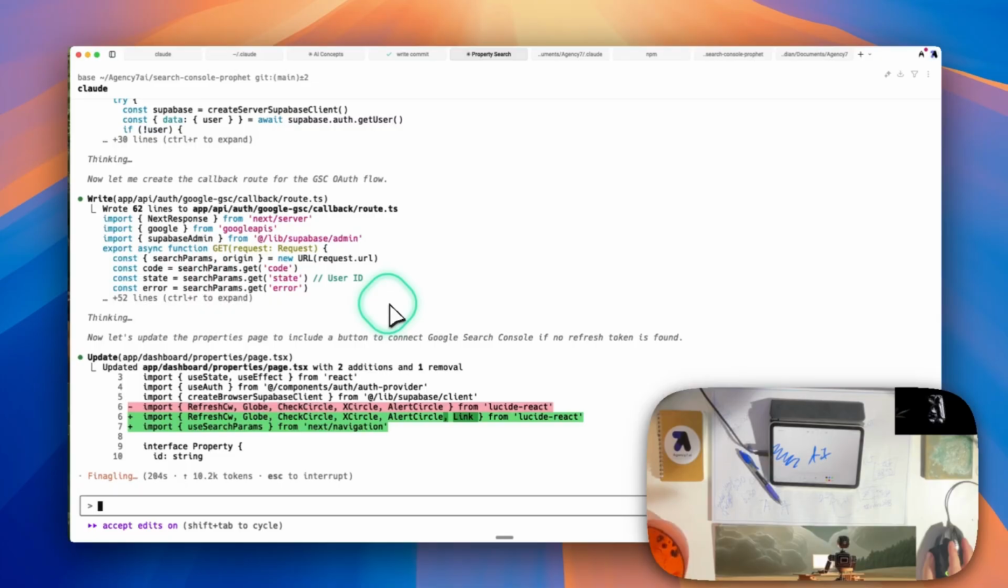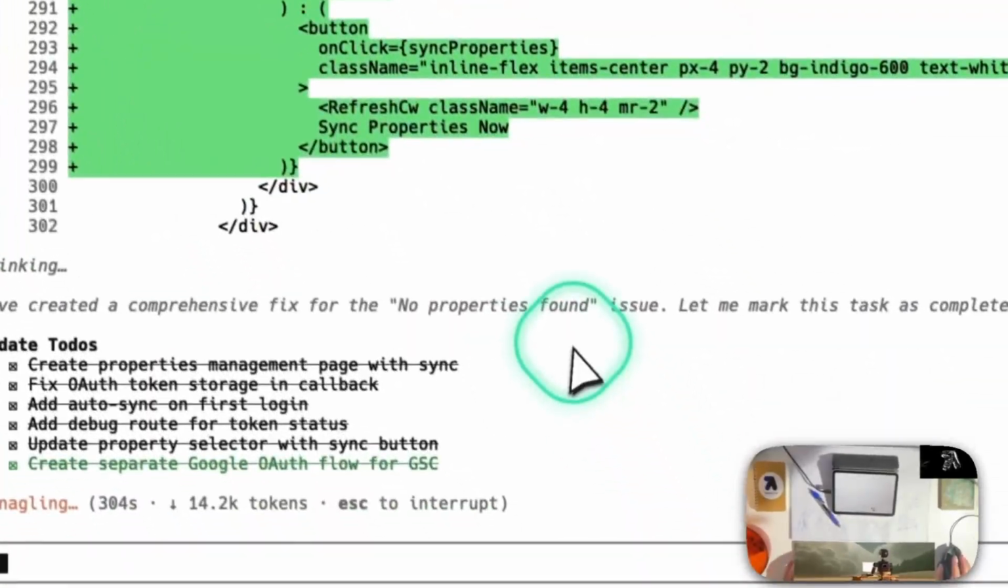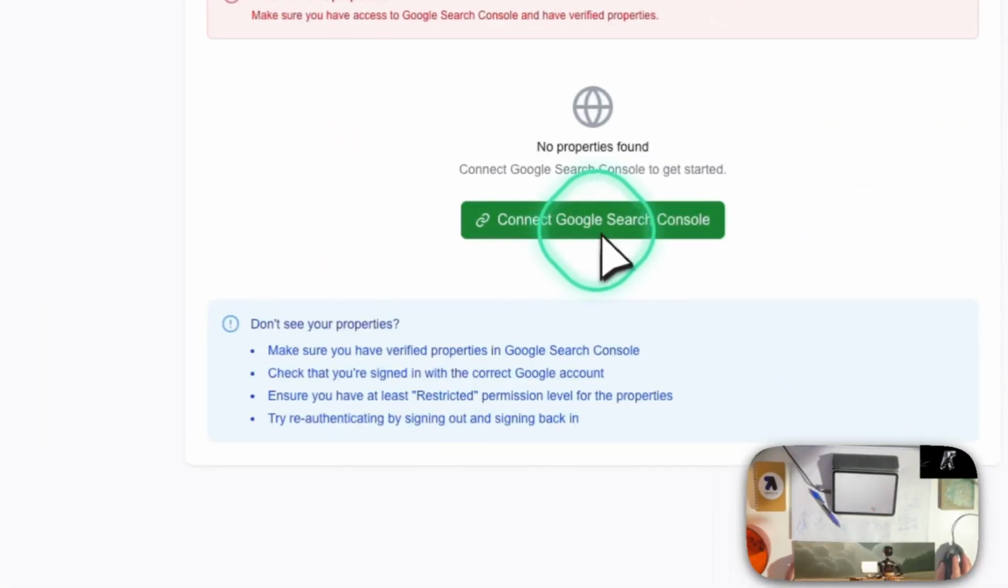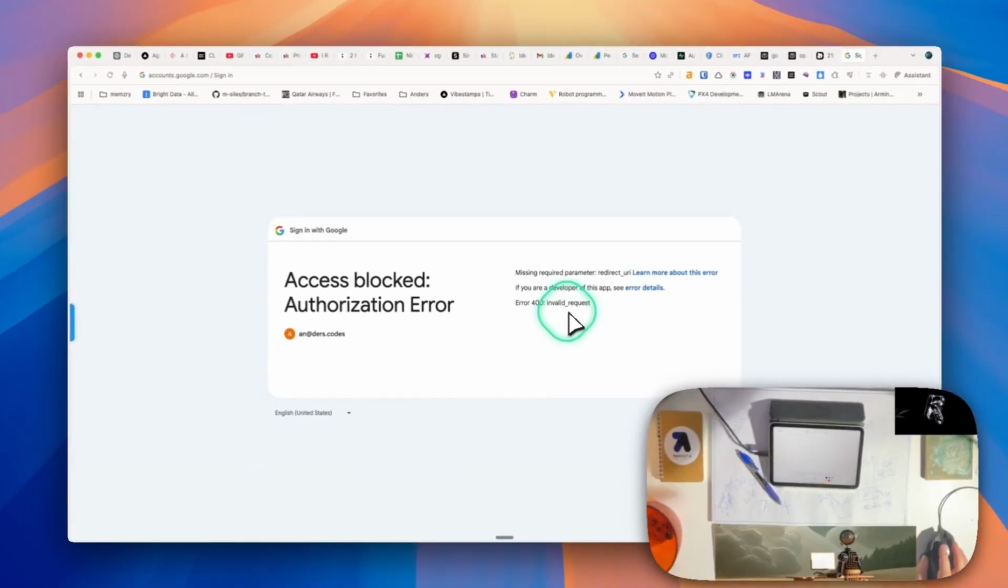Which makes sense that it would need that. Should be coming up pretty soon. Okay, we've got the button now. Connect Google Search Console. Okay. See error details. All set and ready for your next step.